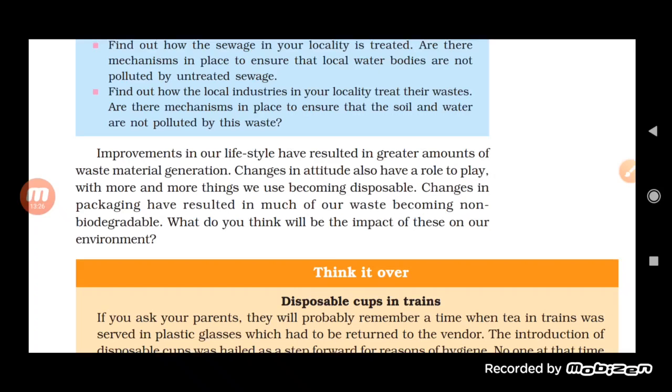So we must change our attitude, we must be aware of the problems that can occur because of garbage. We must know the differences and we must know how we can dispose of biodegradable and non-biodegradable waste material. We must know the impact of all this on our environment. So we must be environment friendly and very much aware of the problems occurring in the environment because of us. Okay, because ultimately, whatever happens, we are going to face the problem.